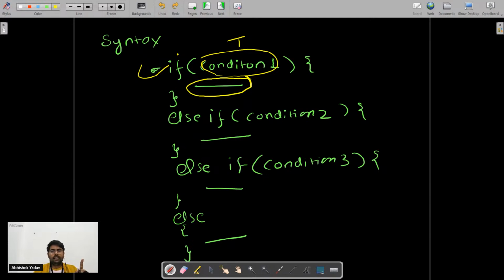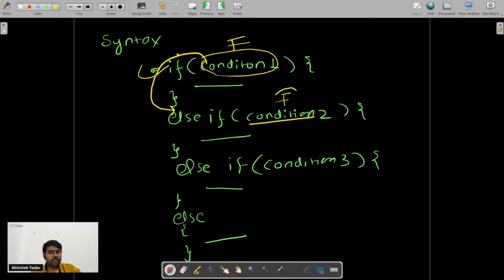And if this condition is false here, then what will happen? It will move to the next else if block, the next else if condition. Again the condition will be checked, right? And if the condition is false, it will move to the next else if. And if the condition is true here, then it will execute the body of this else if block.